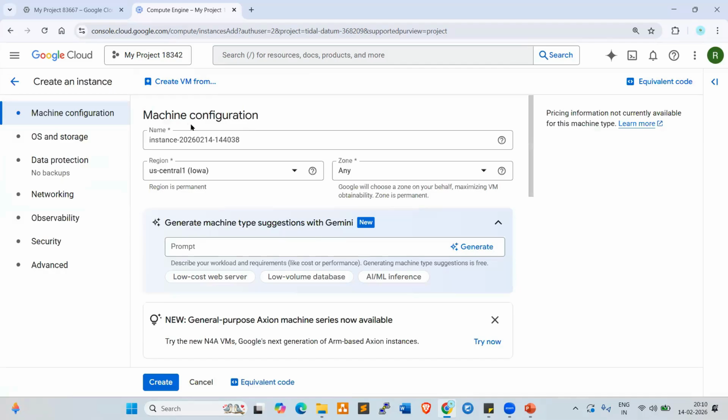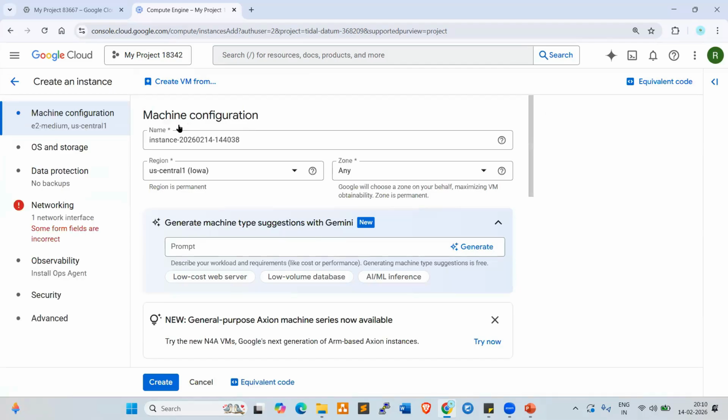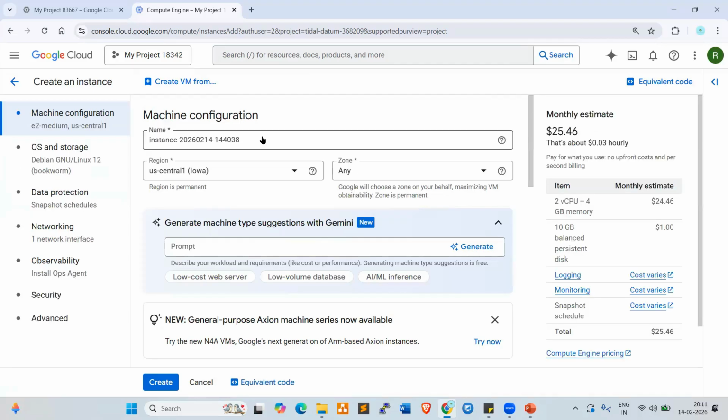Machine configuration. So here instance name, whatever name you want to give, you can give. VM01. I want to give the server name VM01. Region, US Central 1, Iowa. So here any zone, for example, US Central 1, Iowa, when I select this, look at here, it is showing something like monthly estimated cost, $25. So $25.46 monthly estimated cost.